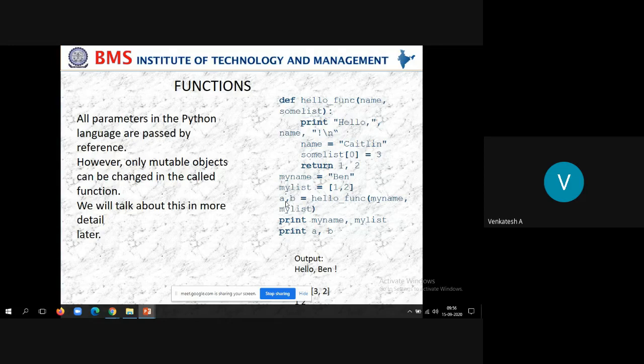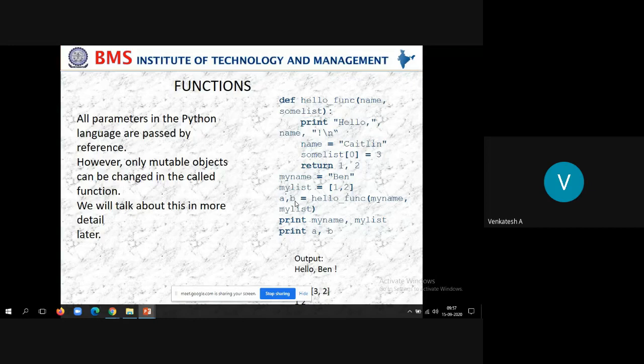If you look at the definition of the hello function, at the end it has return 1 comma 2. So you are returning 1 comma 2, where 1 will be stored in variable a and 2 will be stored in variable b.